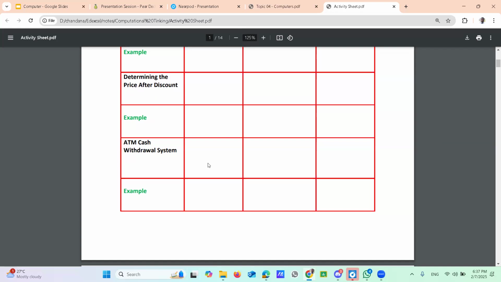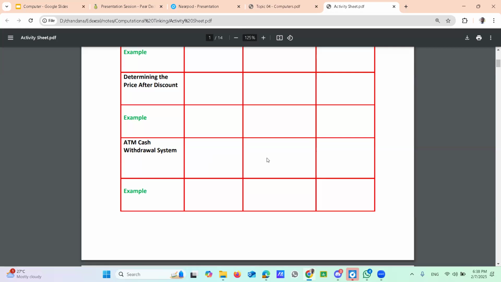Amount required. Okay. Also the language and the account type, savings or current account like that. You can give this information to the system. These are called inputs.